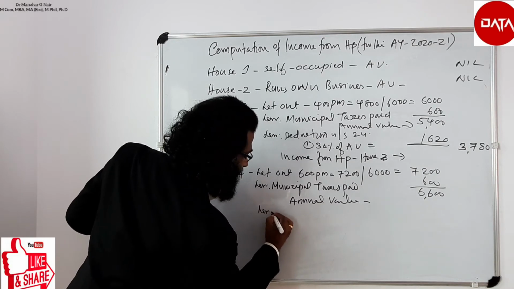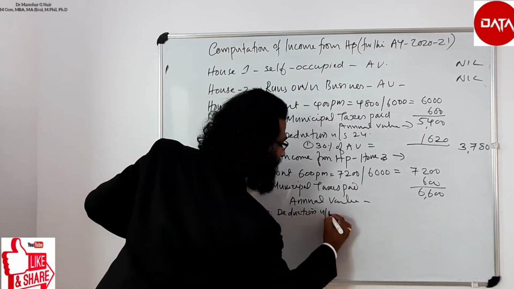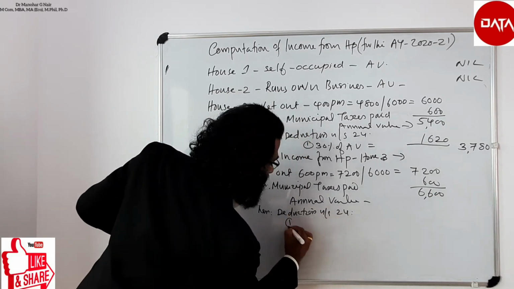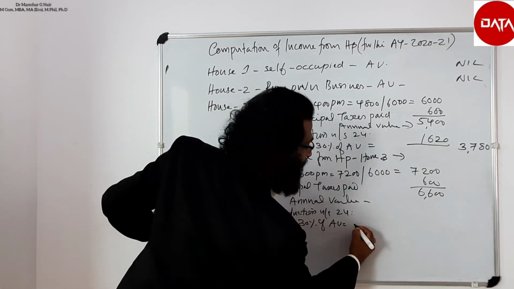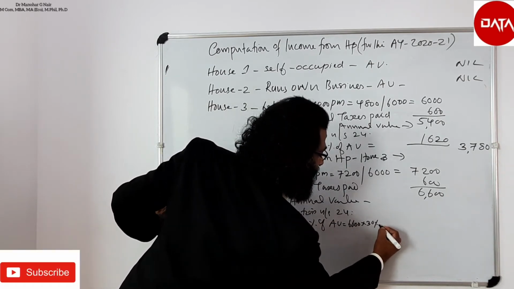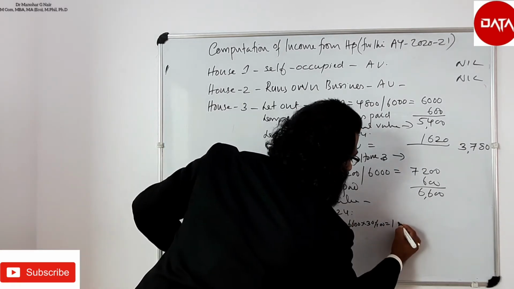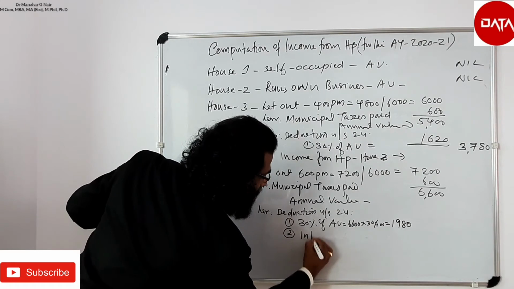Less deduction under section 24, one is 30% of annual value. Annual value is 6,600, and 30% of that value is equal to 1,980. Then the second one is interest on loan.